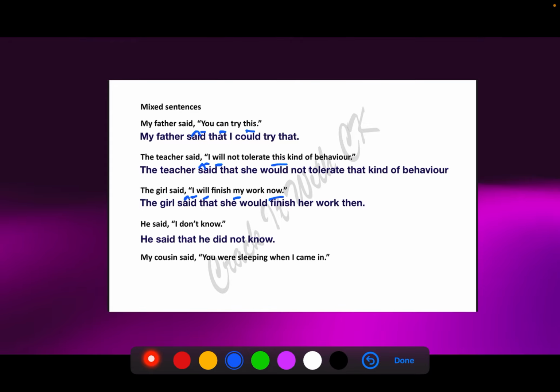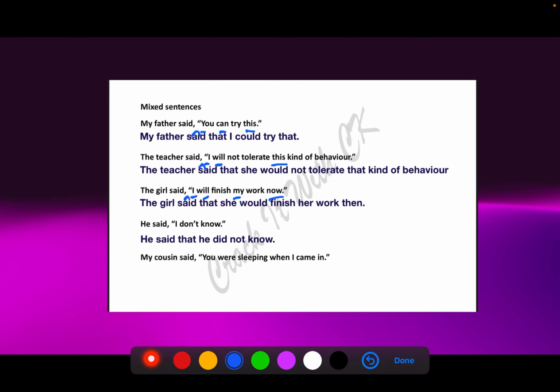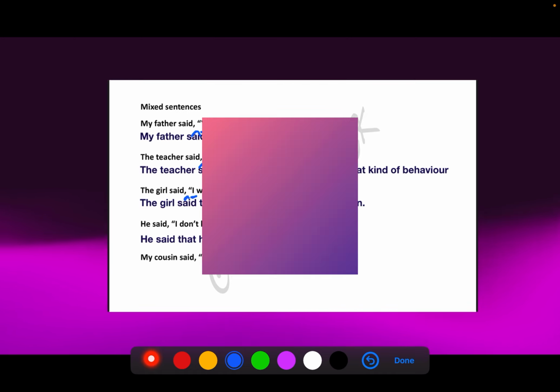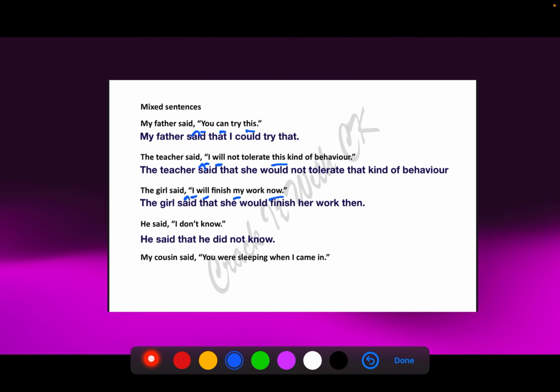My cousin said, you were sleeping when I came in. Oh, this is a good one, guys. My cousin said, now this cousin can be a brother or a sister. Usually nobody writes my cousin sister or my cousin brother. There is a lot of argument. In Indian English, many people say cousin brother, he's my cousin brother, just to specify that he is a male. But ideally, it is he is my cousin. Now the people have to figure out whether he is a boy or a girl. You cannot say my cousin sister and cousin brother. Very rarely people use it. At least in American and British English, it is not used at all. Some Indians use it. Anyway,